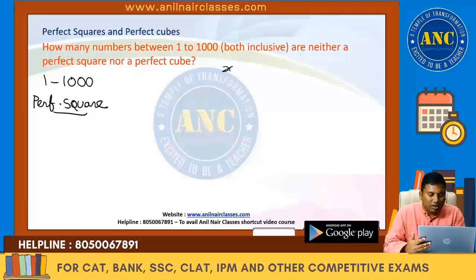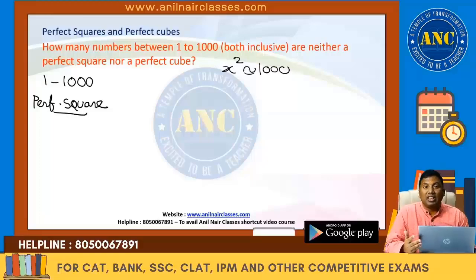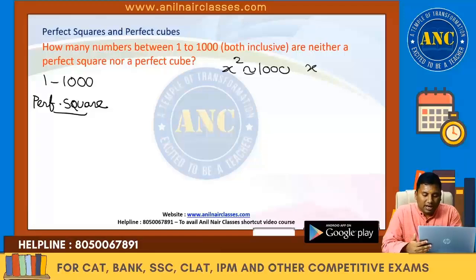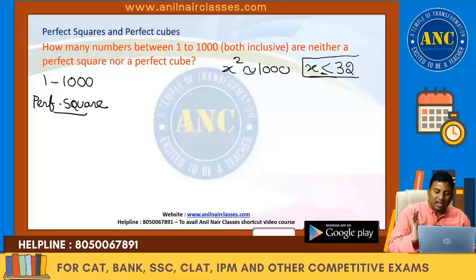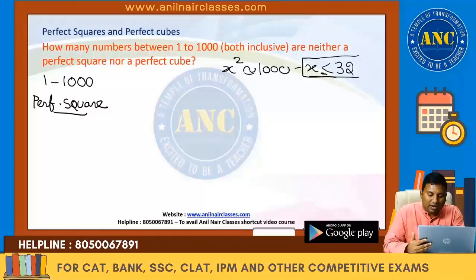First find out which perfect square is closer to 1000. 30 square is 900. 31 square is 961. 32 square is 1024. That means x is less than 32. That is the first condition. The value of x will go less than 32 if it is in a square format.